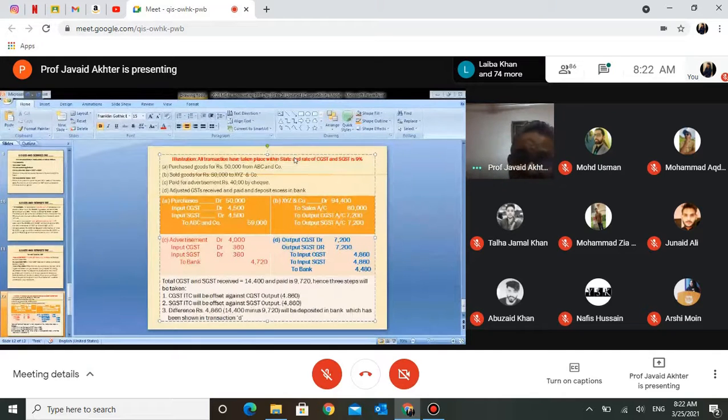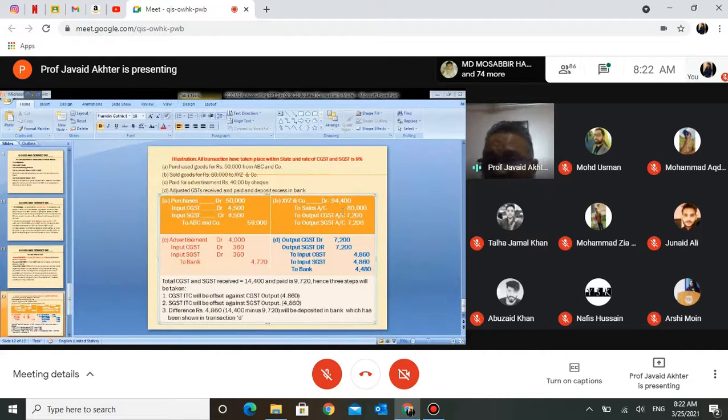Now, if you look at it from the perspective of the government, assume that there is only one transaction. The GST somebody paid was 9,000, and somebody received 14,400. The difference will be taken as taxes and will be paid to the government.